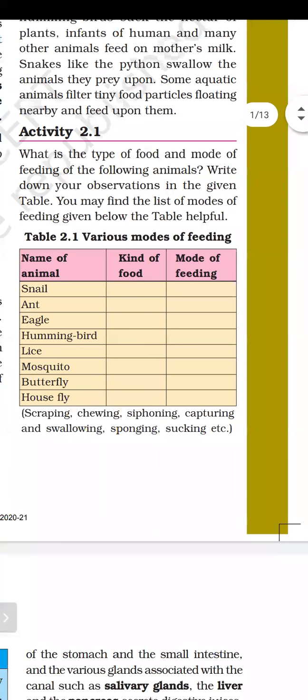So do activity 2.1. What is the type of food and the mode of feeding of the following animals? Write down your observations in the given table. You may find the list of modes of feeding given below the table helpful.